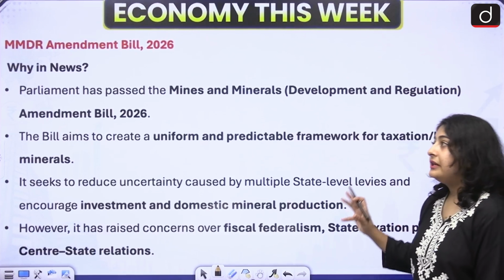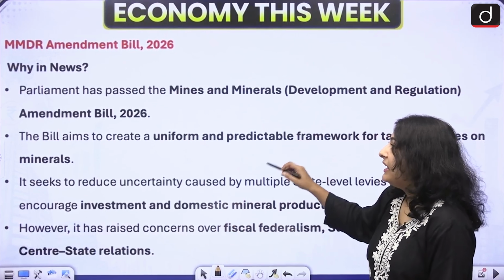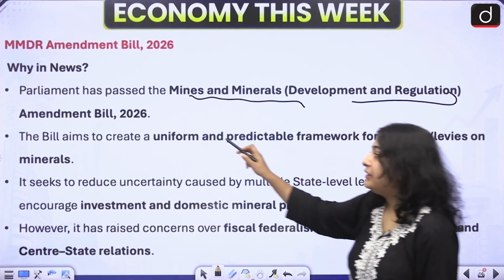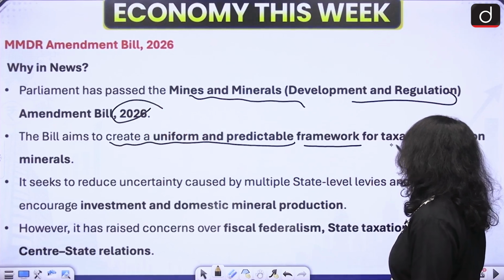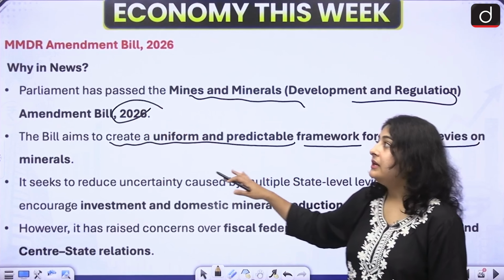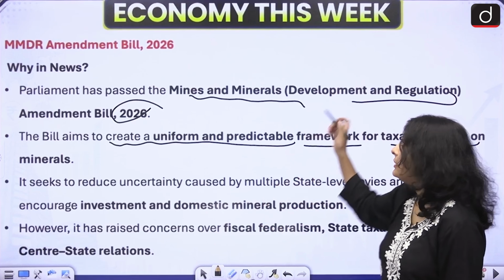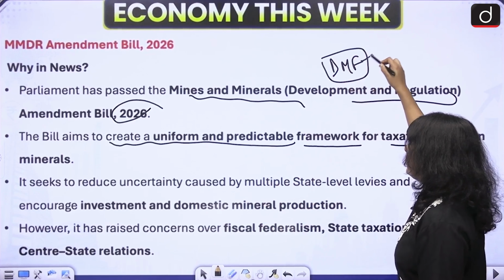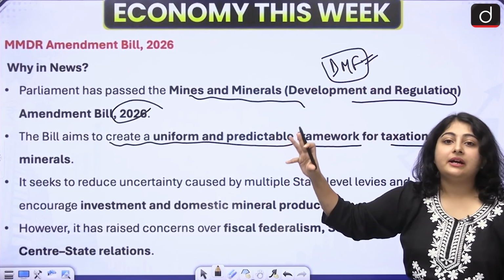Now, the next news is related to the MMDR Amendment Bill 2026. Parliament has passed the Mines and Minerals Development and Regulation Amendment Bill 2026. The bill aims to create a uniform and predictable framework for taxation levies on minerals. This topic is very important because UPSC has previously asked a question on the District Mineral Foundation. DMF comes under the MMDR Act only.